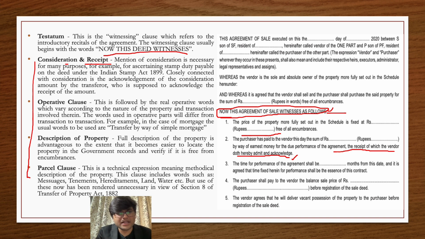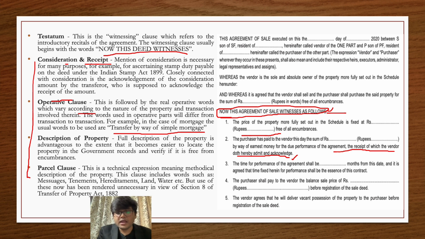Moving forward, operative clause. Operative clause basically means what is the type of transfer that you are doing. Operative clause differs from situation to situation. For example, if you are making a mortgage deed, it will be mentioned that transfer by way of simple mortgage. Operative clause talks about the real nature of the transaction, what type of transaction you are entering into.